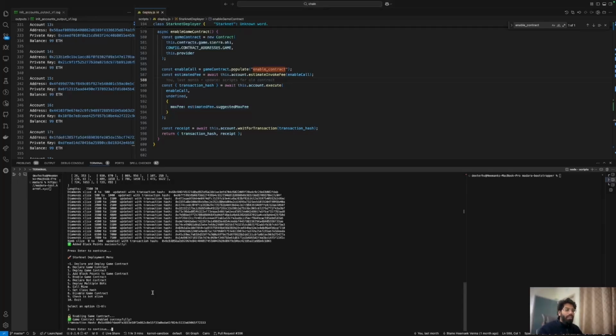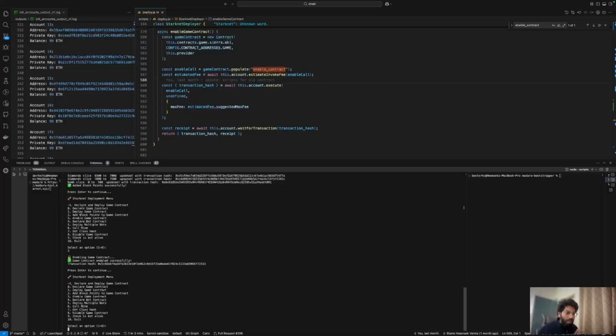So we have the transaction done and we're good to go. So what else do we have? We have declare bot contract. This essentially means that we're declaring the class hash for a bot contract. We have done everything for the game contract, and now we have something to do with a bot contract. So let's declare it. It's similar to the earlier steps, that is, declaring a game contract and then deploying a game contract.